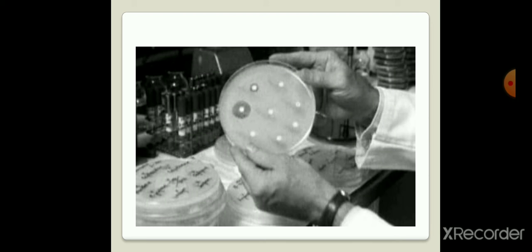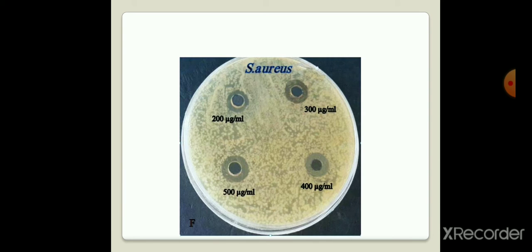These are pictures of Alexander Fleming's petri dish, which show the zone of inhibition around the bacterial species, meaning at that particular space there is no growth of bacteria due to the presence of the fungus Penicillium notatum. This is Staphylococcus aureus, and he used different concentrations of the drug, and he observed such zones of inhibition at 200, 500, 400 and 300 microgram per ml.